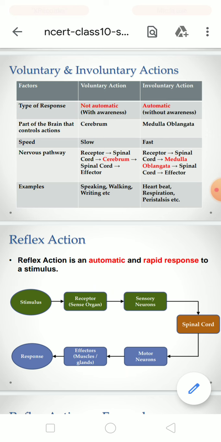Examples are speaking, walking, and writing. These are voluntary actions that you do by your own wish. Involuntary actions are heartbeat, respiration, and peristalsis. So these are involuntary. These are automatic. These are bound to happen.